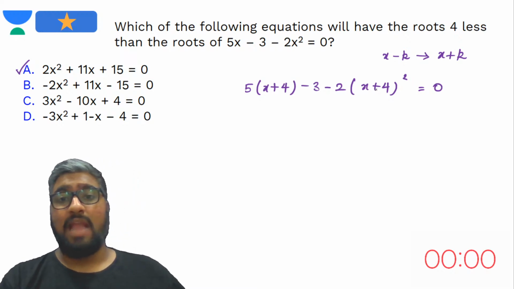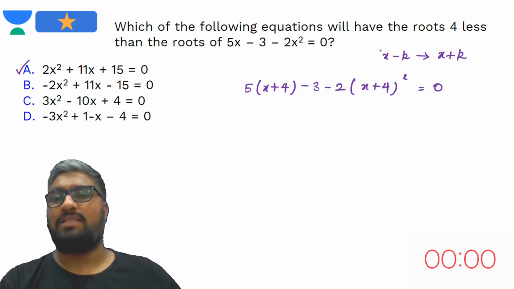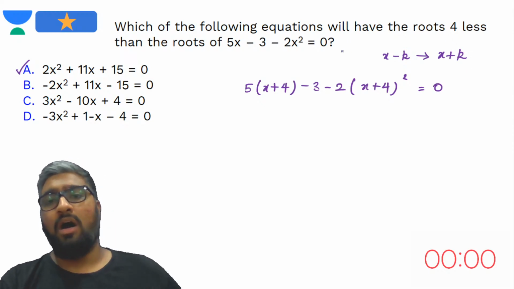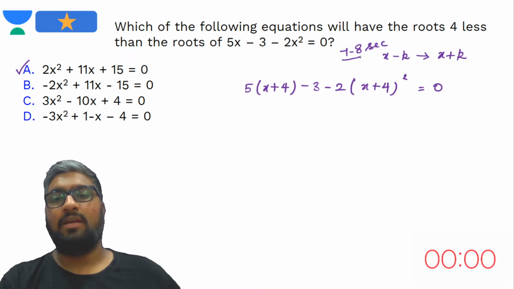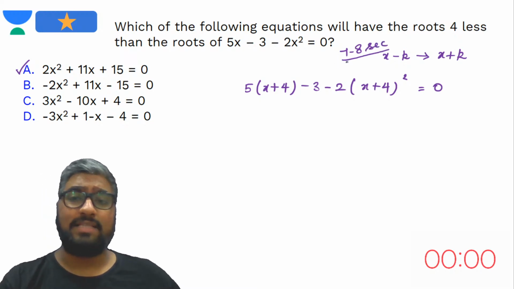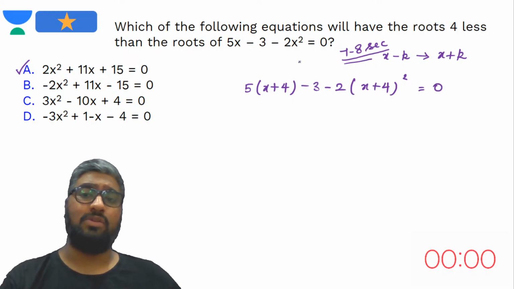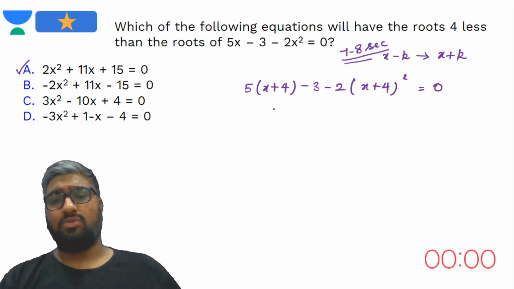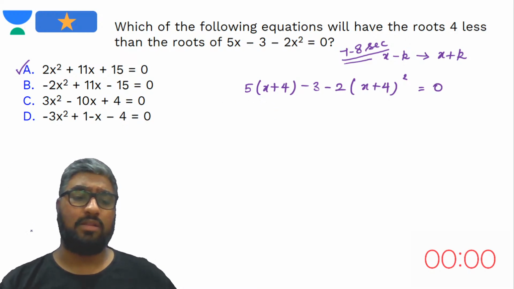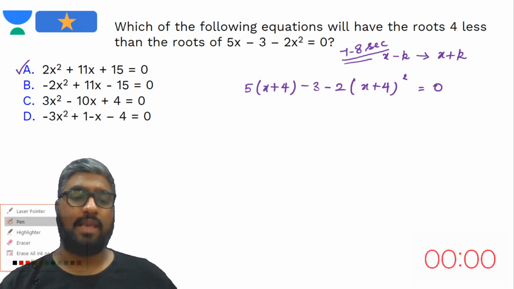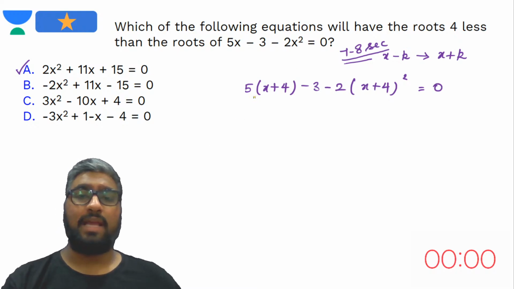Now the understanding of the concept should take about 7 to 8 seconds. Everything else, the 20 seconds that are left, should be assigned for the calculation that you're going to do. So let's see what would be our calculation here.